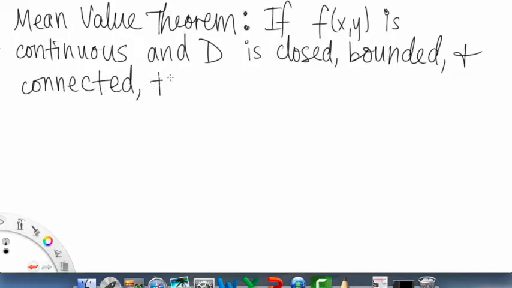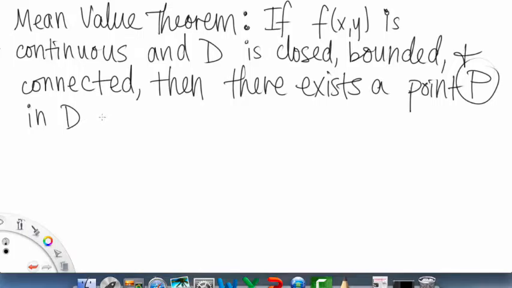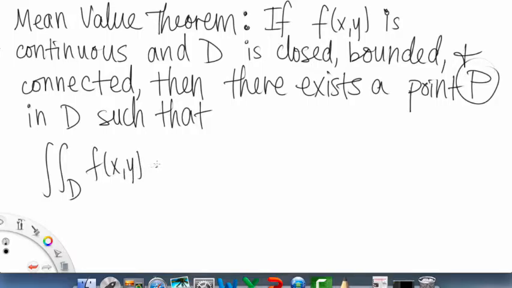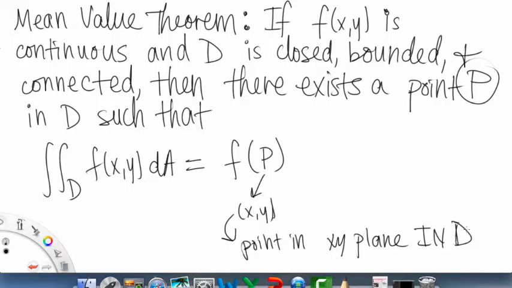So if this is true, then we have our big then: there exists a point P, we're going to call it P, in D, so it's somewhere in the domain, such that the double integral over the domain of f of x, y, dA equals f of P, times the area of D. P consists of an x and y, because it's a point in the xy plane, and furthermore in D. Remember, it has to be in the domain.